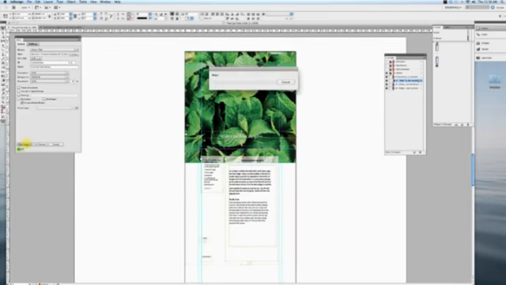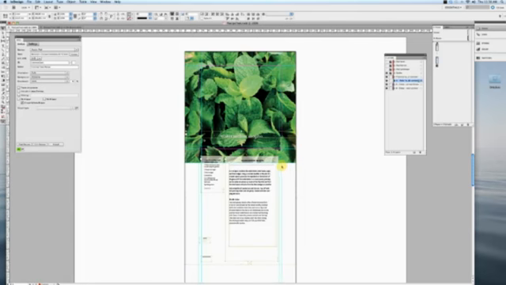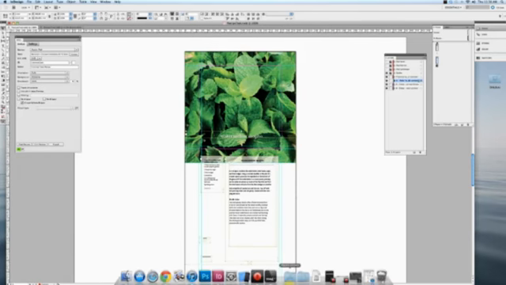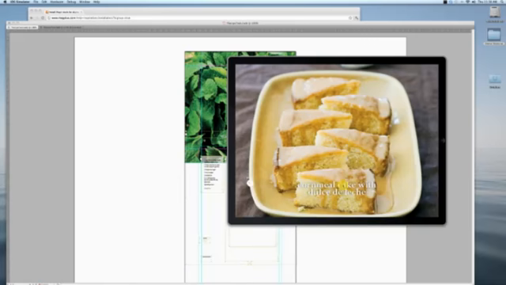And we can just hit fast review and see how this turned out. Now the more pages you have in a document, the longer it's going to take to fast review because it's building and converting more content. If you have movies, that'll take a little longer as well.